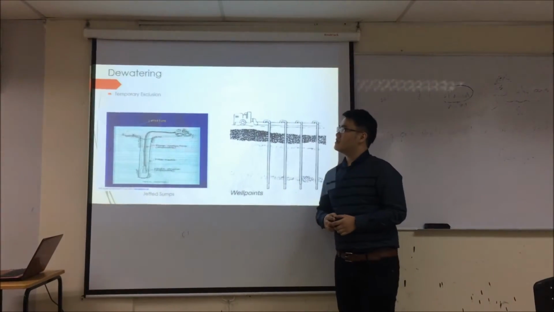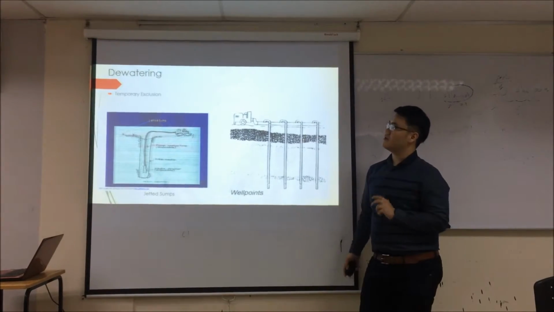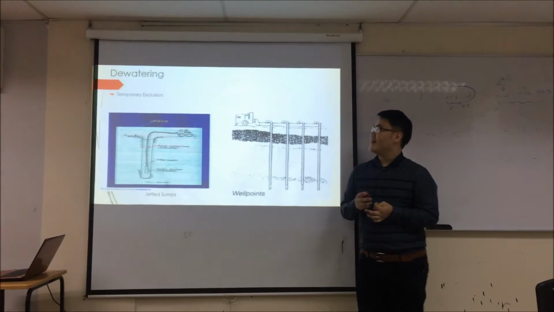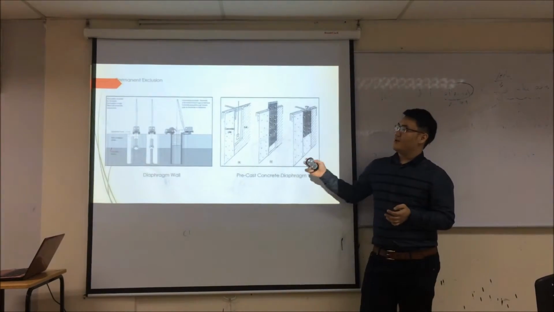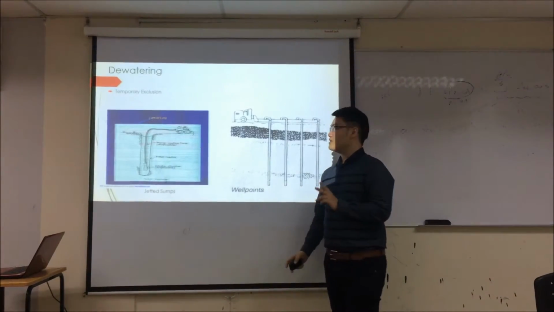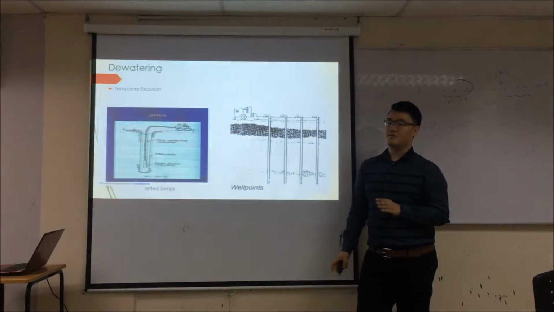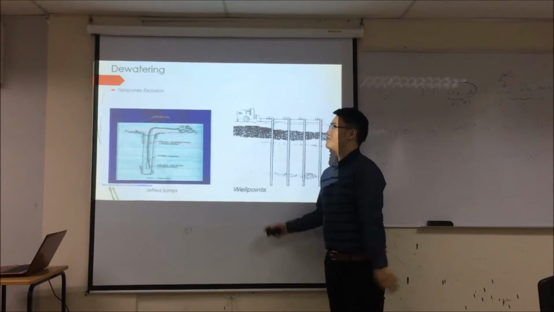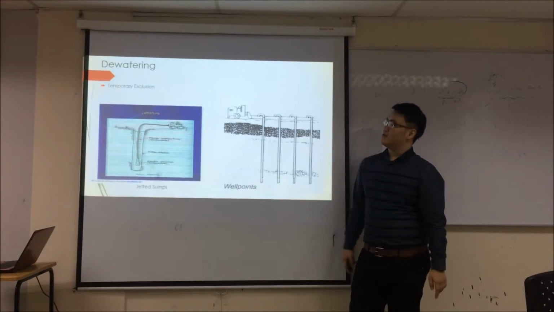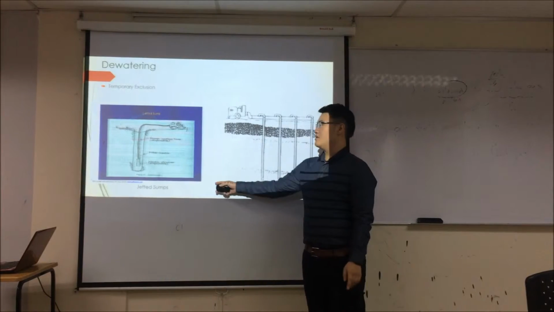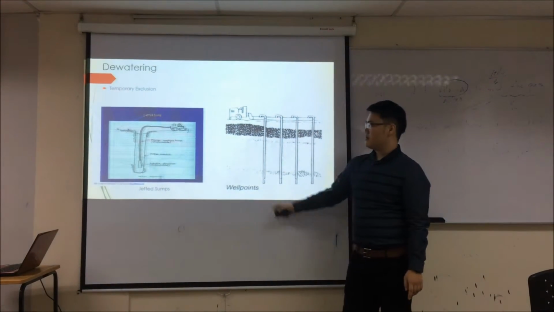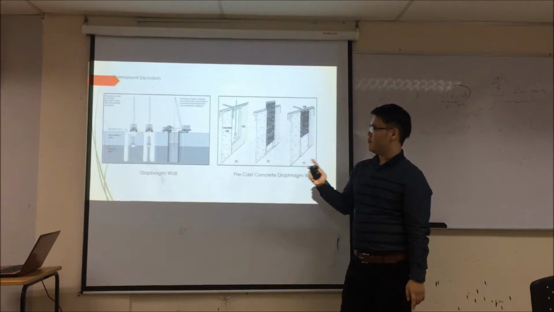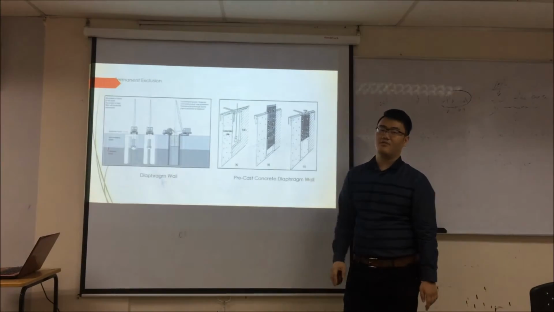And last, is dewatering. There are two types of dewatering. One is temporary exclusion and one is permanent exclusion. These two, the function of these two exclusion is same, is to lowering the water level of the underground water. In temporary exclusion, there are jetted sumps and well point system. And last, permanent exclusion got FMO and precast concrete FMO.